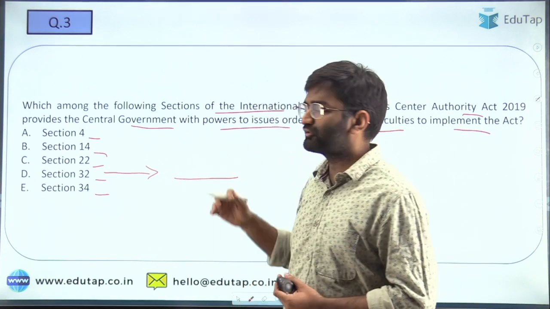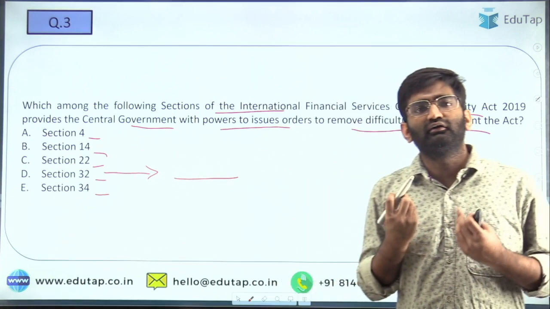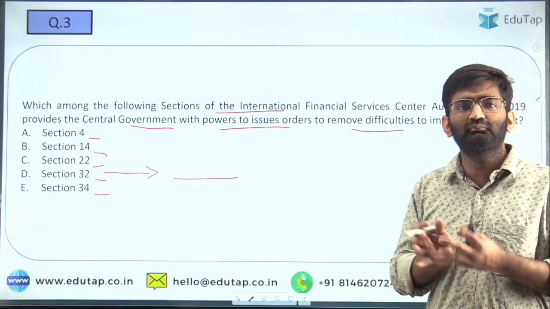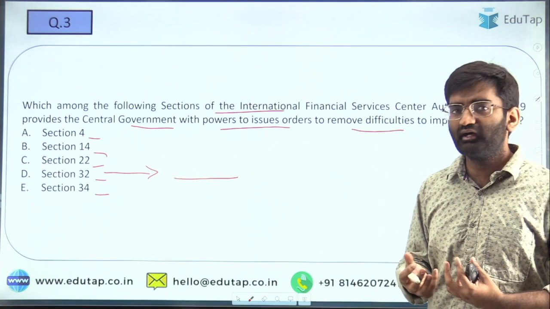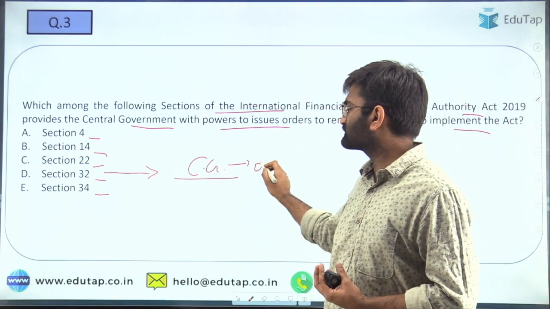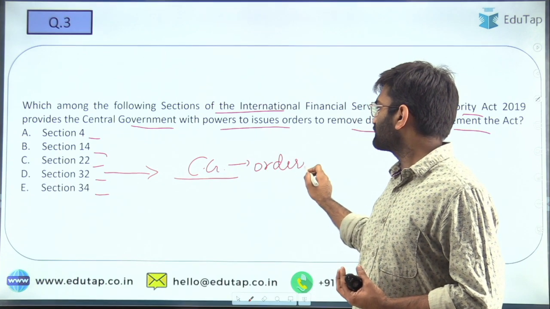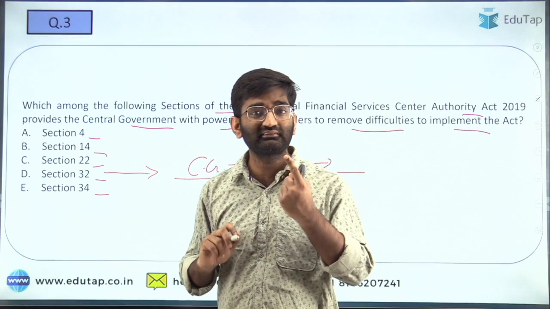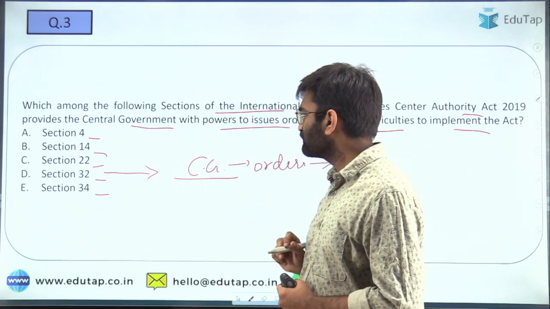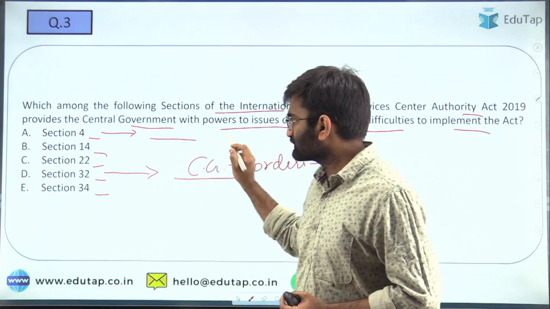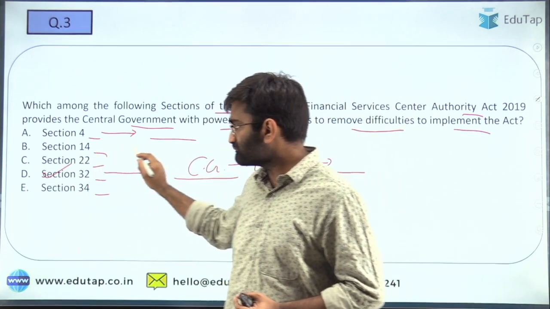It provides for removing difficulties which come across while implementing the Act, and the power is with the central government to issue orders in this regard, which are to be laid in front of both the houses of the Parliament. Okay, and for how many days? Yes, you should be knowing it by now. It is 30 days. Now again recall what these sections are. The correct answer here is D.